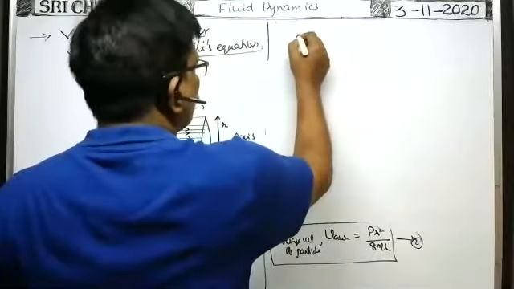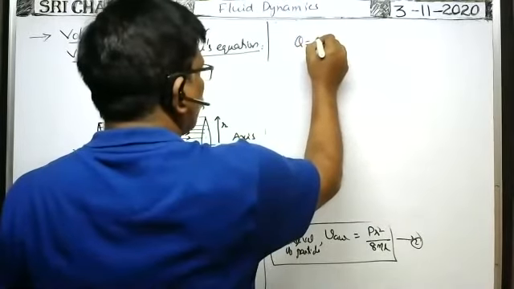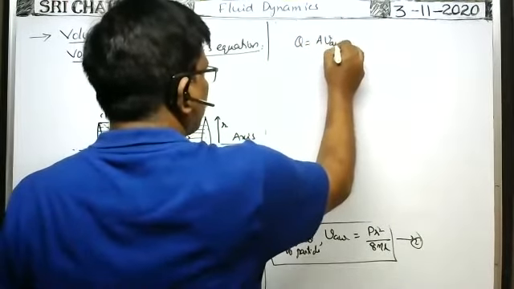So according to the equation of continuity, volume rate of flow is equal to area of cross section of the tube into average velocity, no?